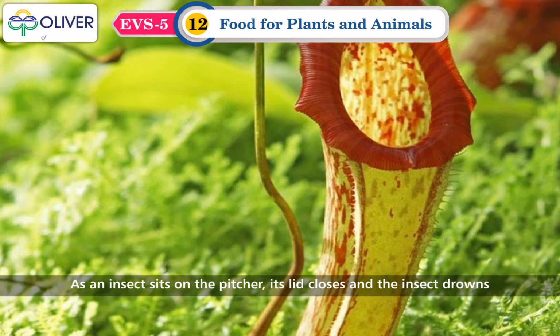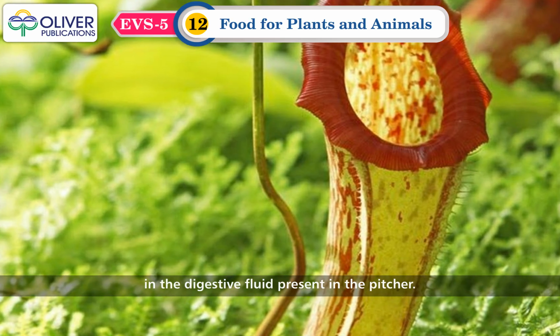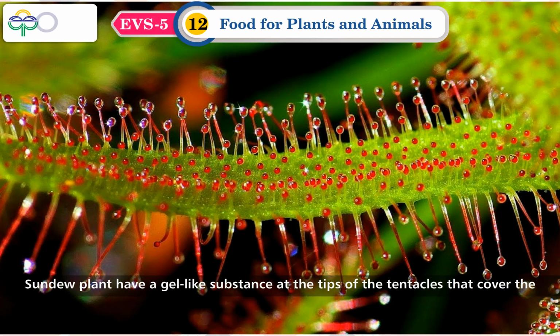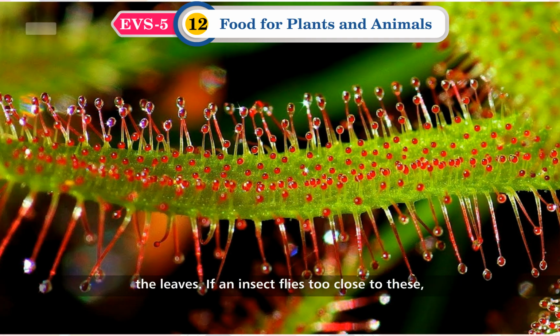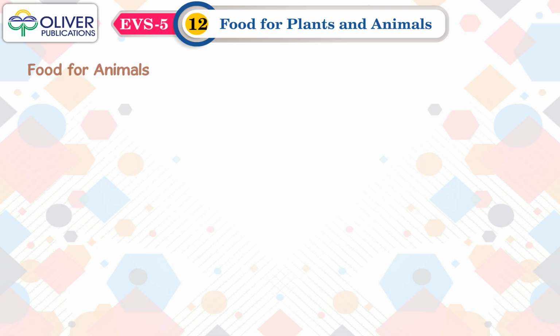As an insect sits on the pitcher, its lid closes and the insect drowns in the digestive fluid present in the pitcher. Sundew plant has a gel-like substance at the tips of the tentacles that cover the leaves. If an insect flies too close to these, it gets stuck to the plant and is then digested.